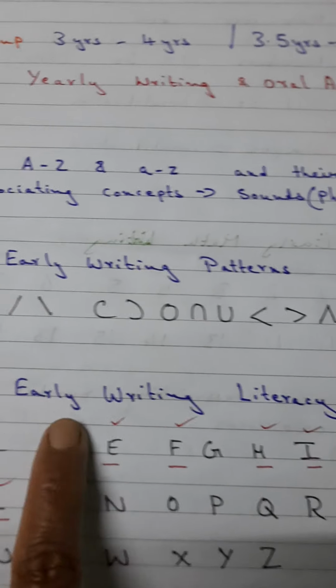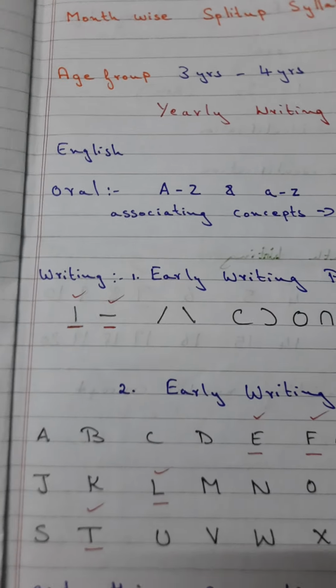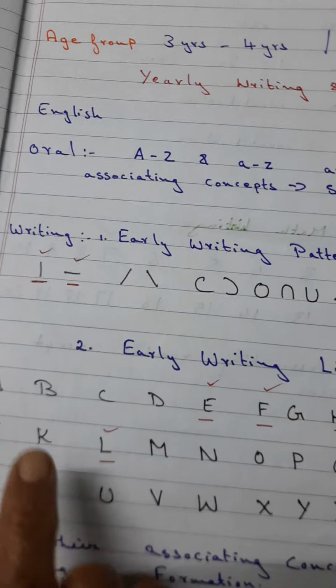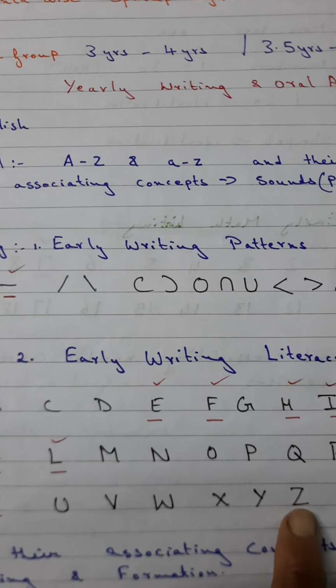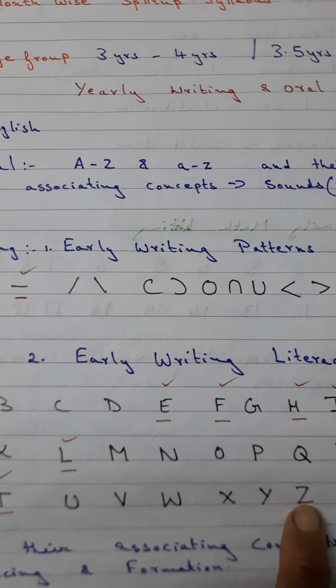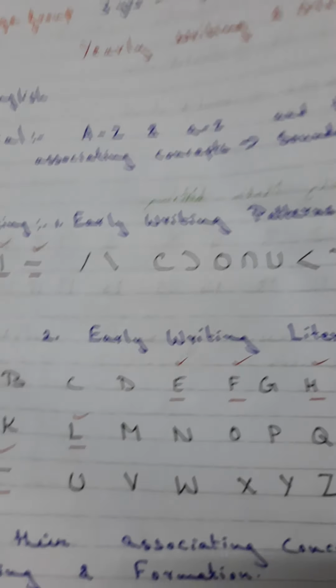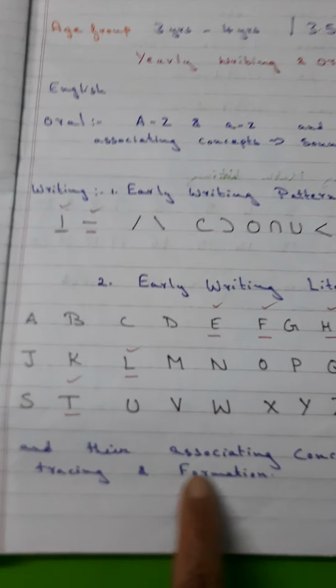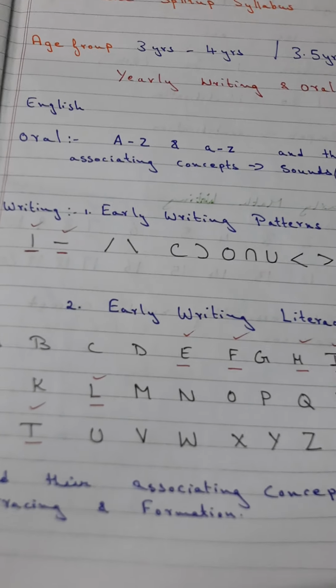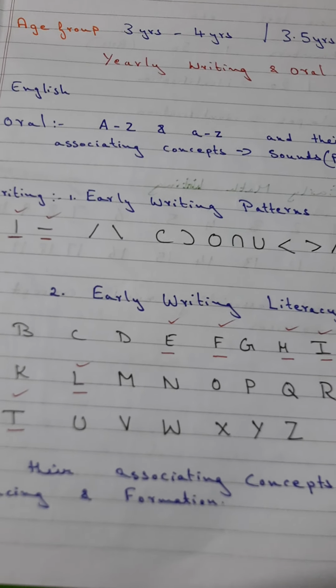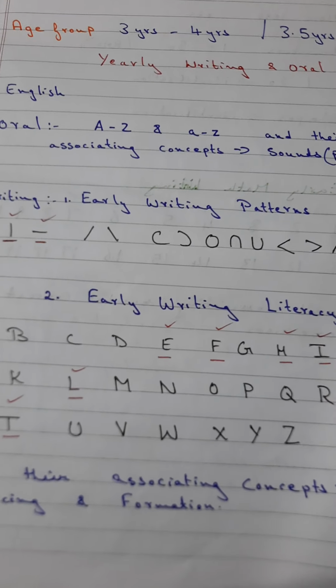Then second comes early writing in literacy, that is from A to Z. You have to teach the child to write both tracing and the formation and their associating concepts like matching, sorting, all those things.